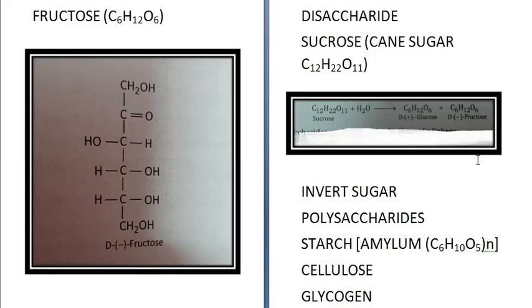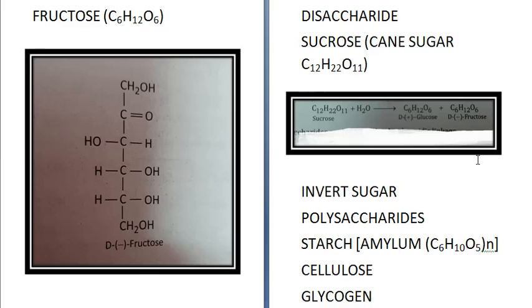Alright, so what is invert sugar? Invert sugar is the combination of D plus glucose and D minus fructose, because it is giving you glucose which is less positive compared to fructose, which is more negative. So the overall mixture changes from dextro to levo.